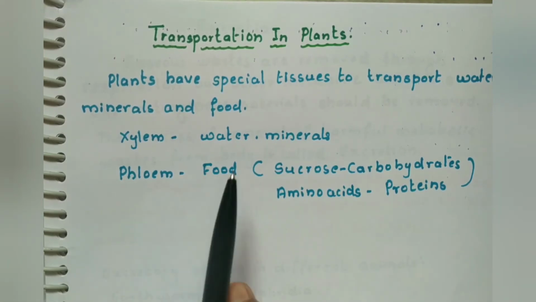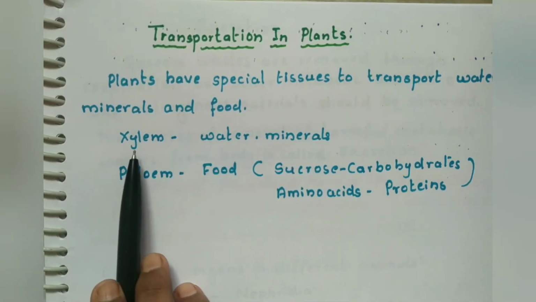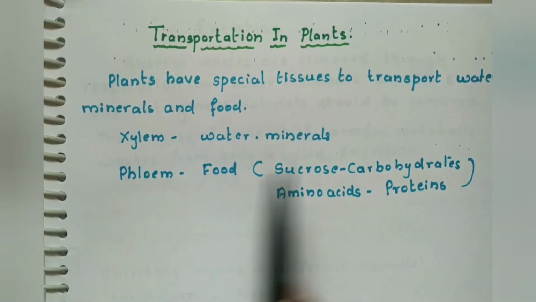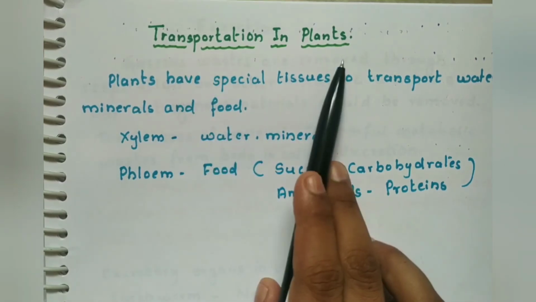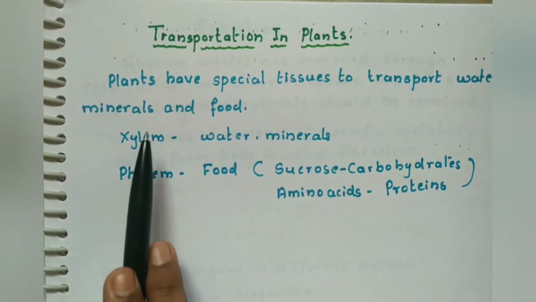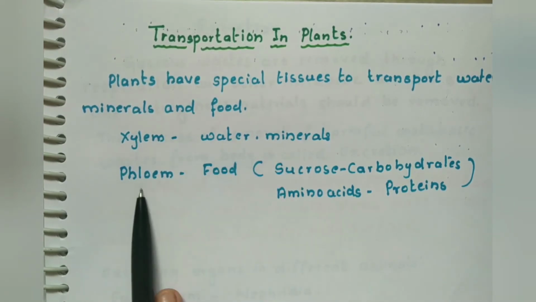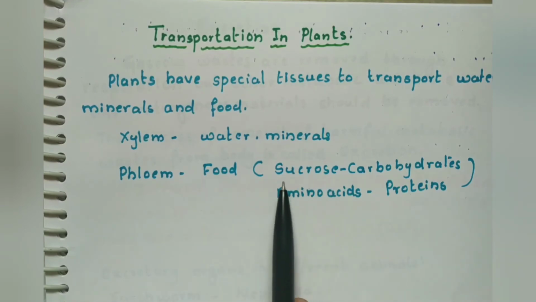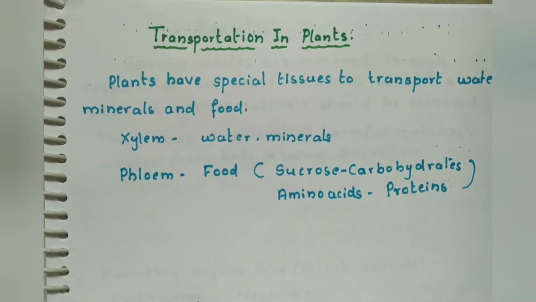This is called plant food. And water and minerals will be transported by xylem tissues. These are two tissues specialized for which purpose? The transportation purpose. The transportation in plants is carried out by two types of tissues, xylem and phloem. Xylem carries the water and minerals, whereas phloem carries the food. Which are the two types of food in plants? Sucrose, which is a carbohydrate, and amino acids, which are proteins. So this was the end of the transportation system.